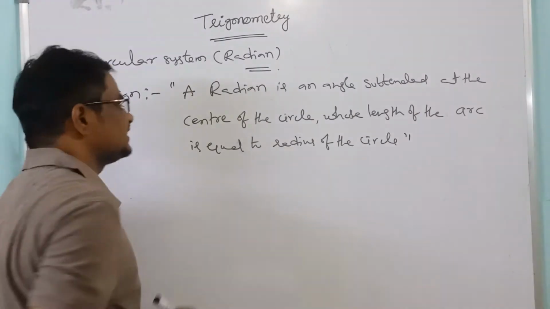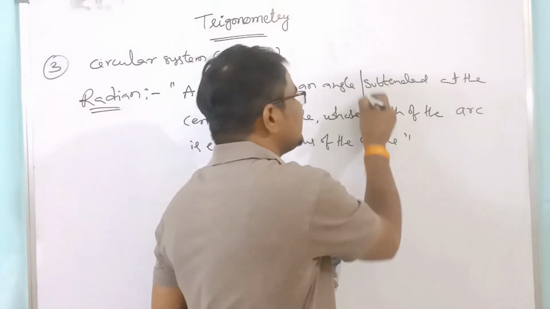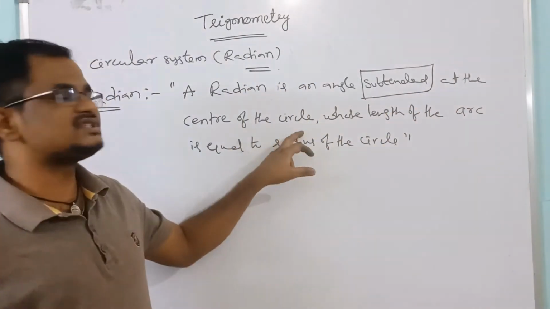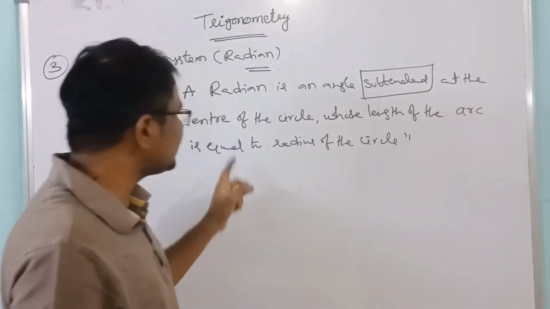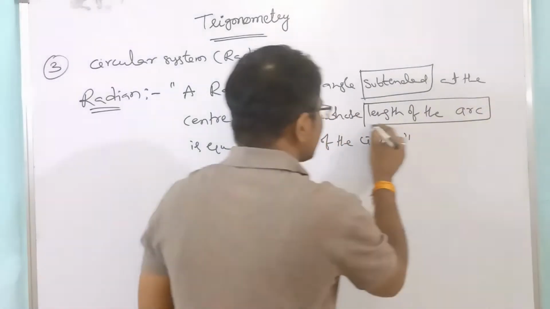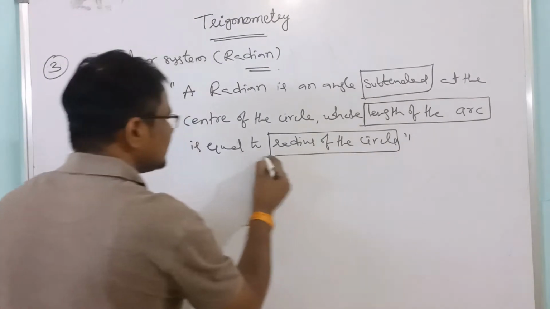So how are we defining this radian? Radian is an angle subtended, located at the center of the circle. But how are we measuring that radian? Whose length of the arc is equal to what? The radius of the circle.